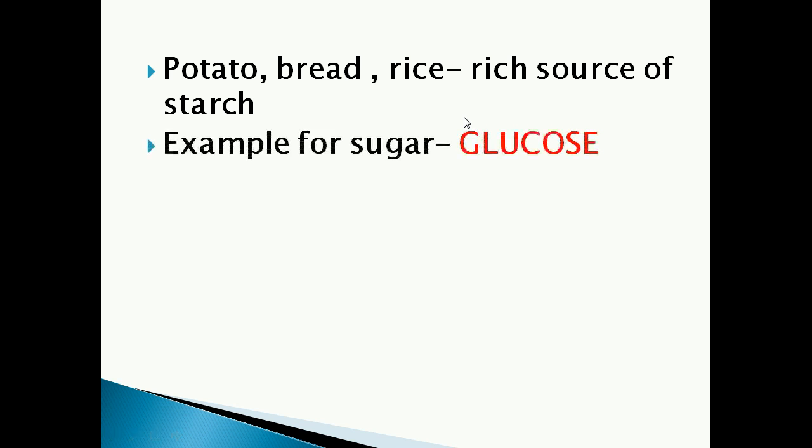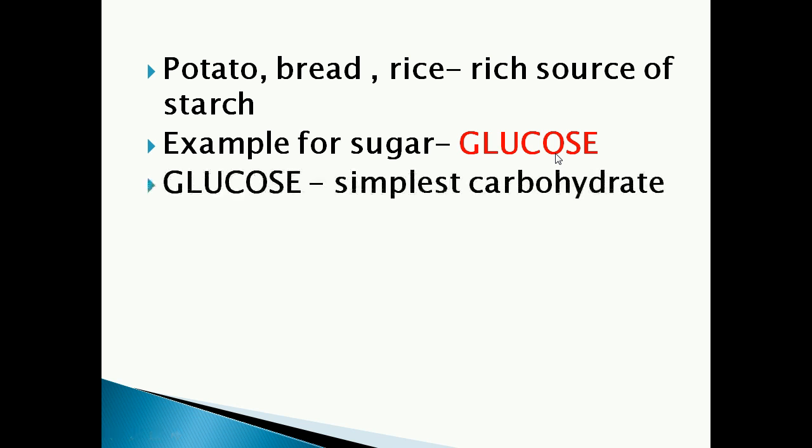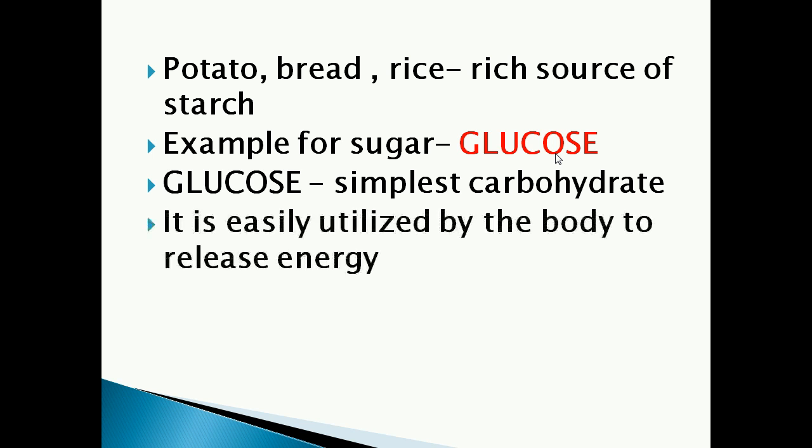Then we can see an example for sugar. An example for sugar is glucose. Glucose is the simplest carbohydrate. It is easily utilized by the body to release energy. Because of this reason, glucose is given to patients who require energy urgently. In hospital, we can see the doctors used to give glucose.